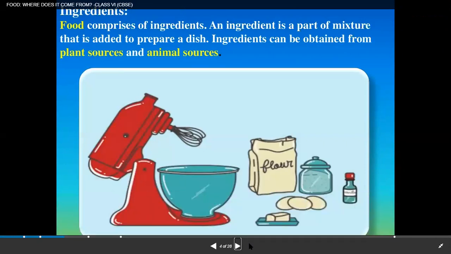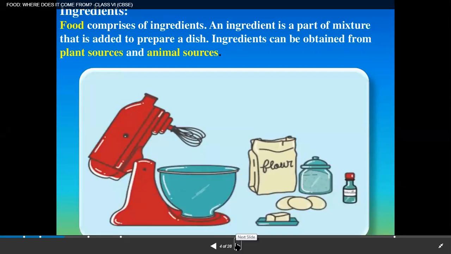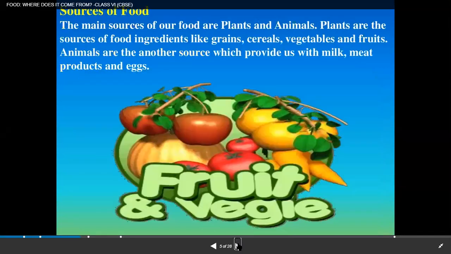Ingredients, yes, all the food which we are eating is made up of some ingredients. So an ingredient is a part or a mixture that is added to prepare a dish, right? These ingredients can be obtained from plants as well as animals. Sources of food, we know that there are only two main sources of food, one is plant and another is animal.